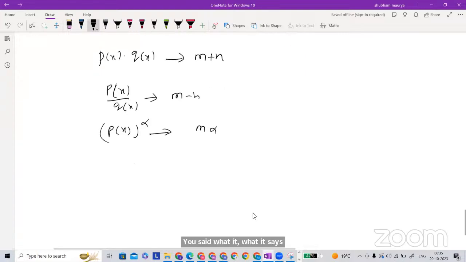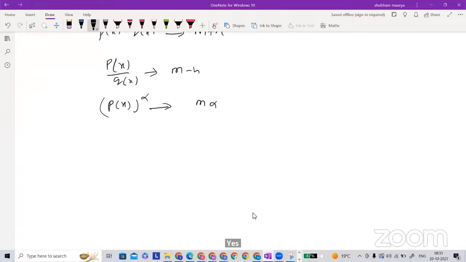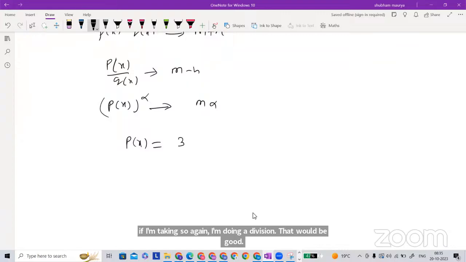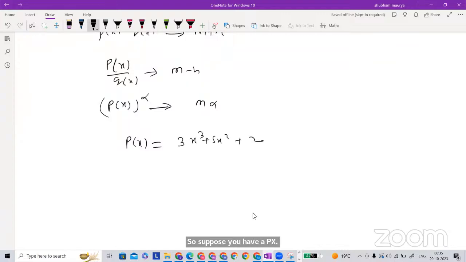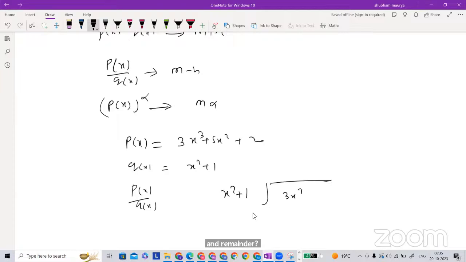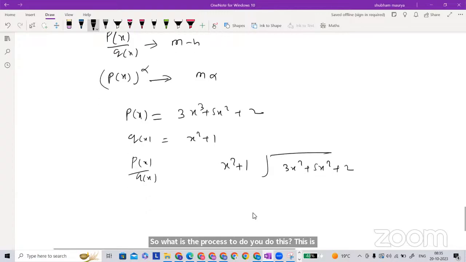Now the next thing is dividing two polynomials. So again I am doing a division. Suppose you have P(x) as 3x cube plus 5x square plus 2, and Q(x) is x square plus 1. I'm dividing P(x) by Q(x). So what is going to be the quotient and remainder? What is the process to do this? How will we do the division?